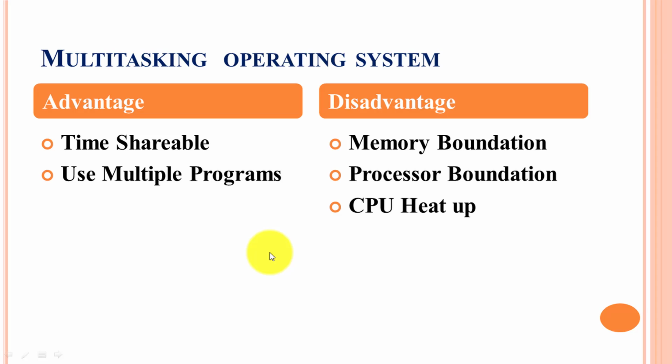So this is all about the multitasking operating system. In this video we discussed that it is an extension of the multi-programming operating system. Basically the idea behind a multitasking operating system is that it provides a time sharing system and executes multiple tasks. That's why it is known as multitasking. Now this is all about multitasking. In the next video we are going to discuss the next operating system, that is the multi-processing operating system.